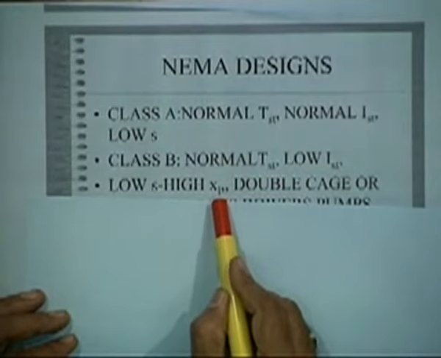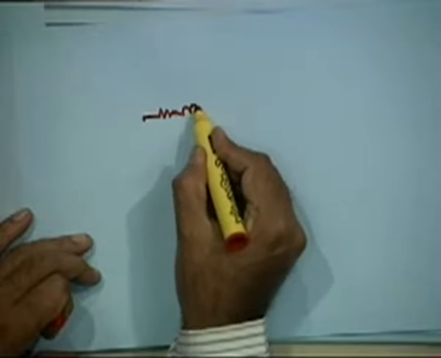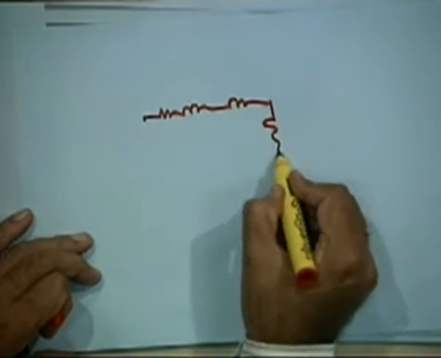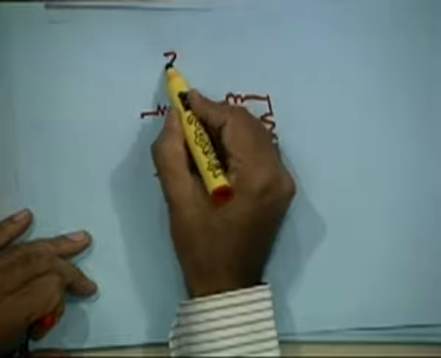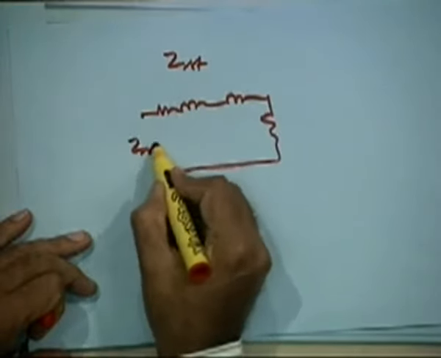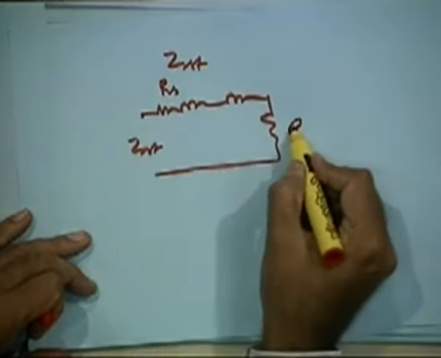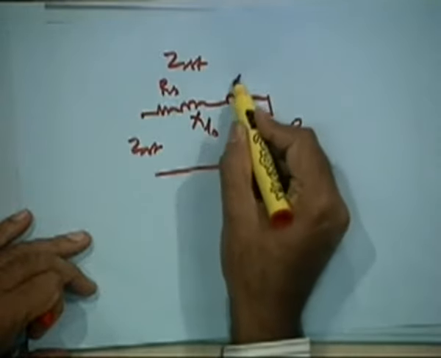reactance. High leakage reactance is the one which causes low starting current, because at starting your impedance is mostly leakage reactance. If you look at the equivalent circuit at start, this is the Z at start: RS, RR, XLS, XLR.